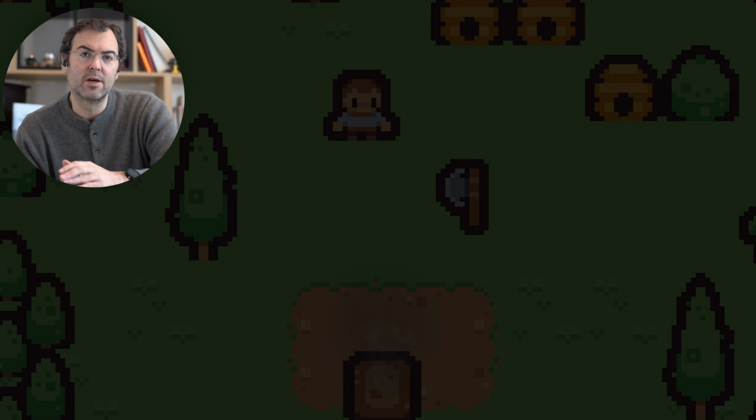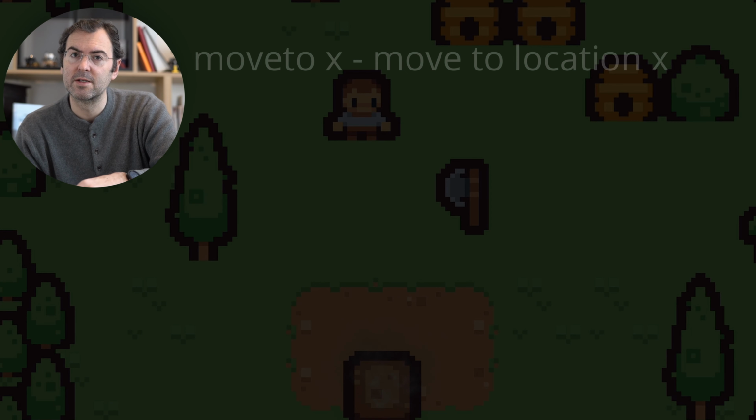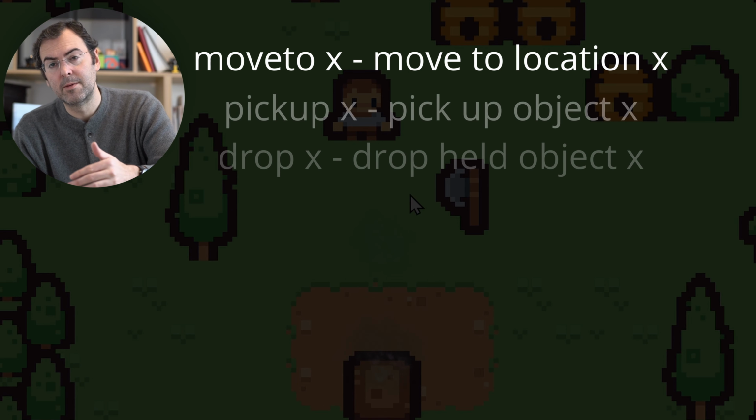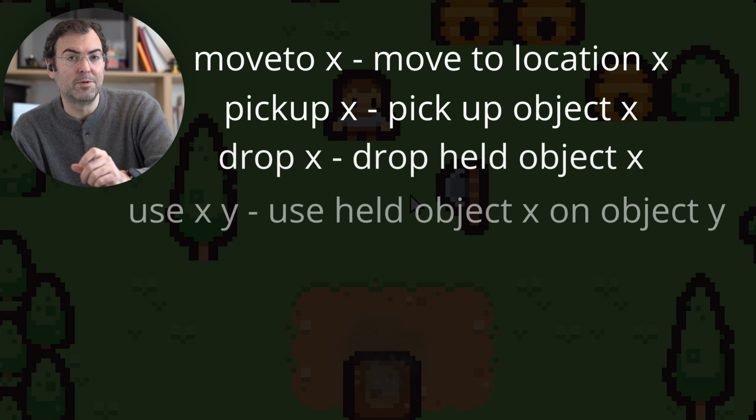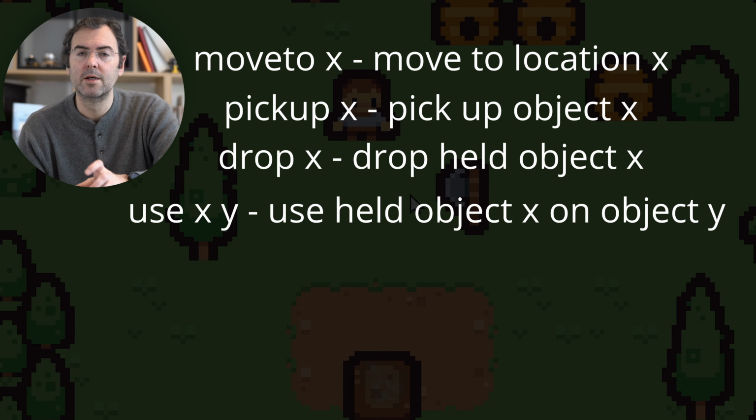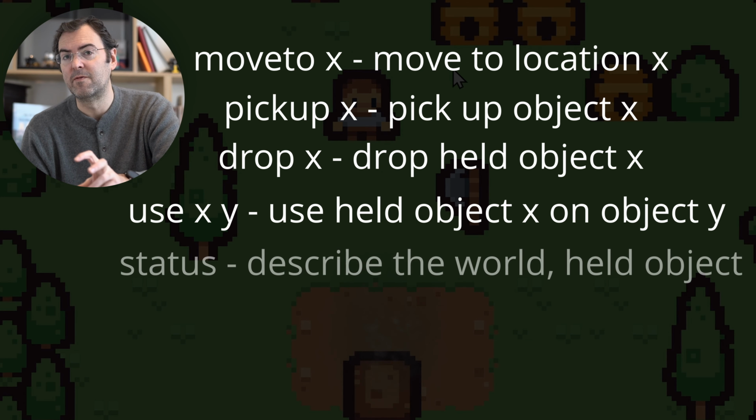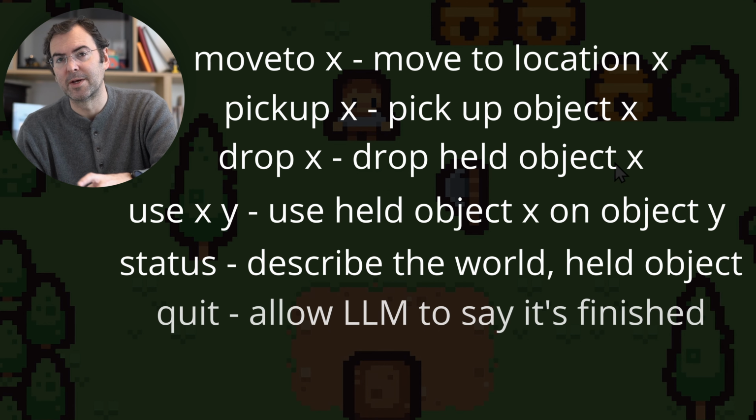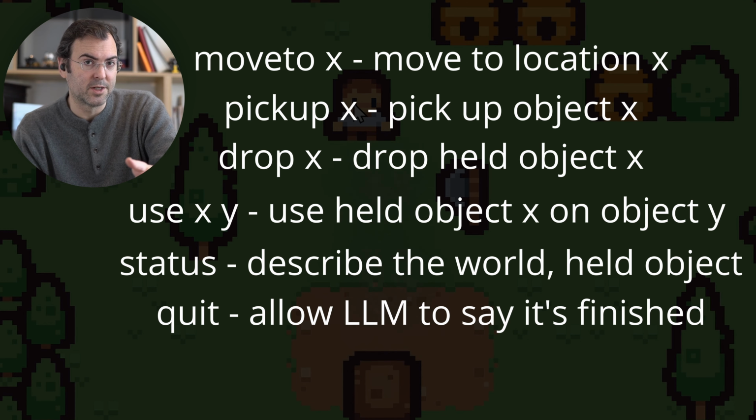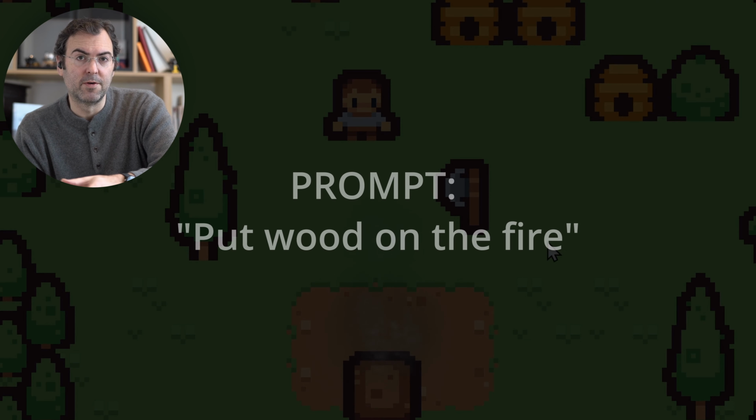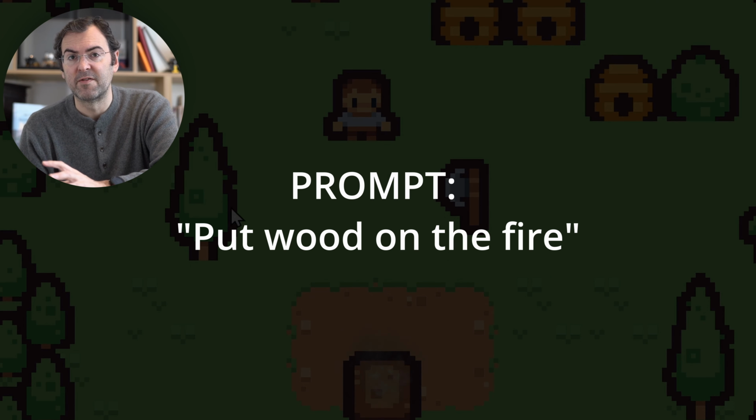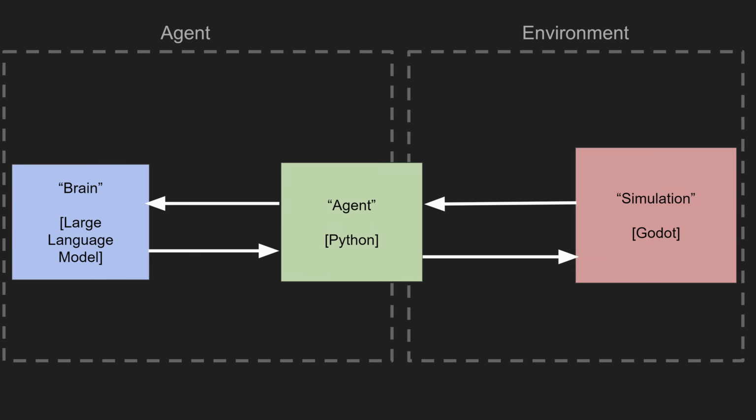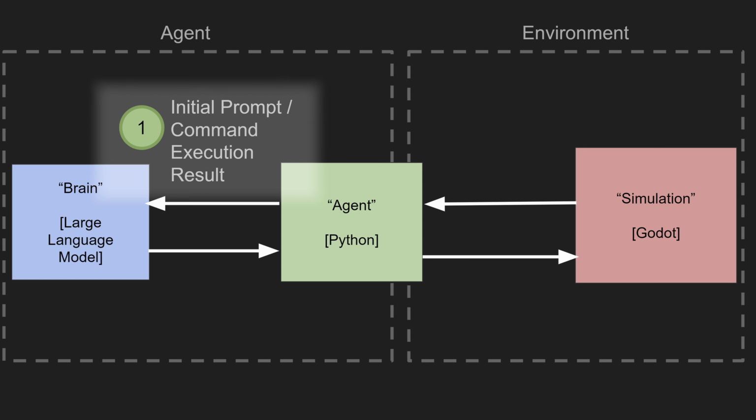This RPG can be controlled through very simple text commands, such as moving to an object in the world, picking it up, putting it down, using a held object on another object in the world, getting the status of objects inside the world and what the agent is holding, and also quit, allowing us to say when the simulation is finished. We'll give GPT-4 a prompt of "put some wood on the fire", and also give it the initial status of the world.